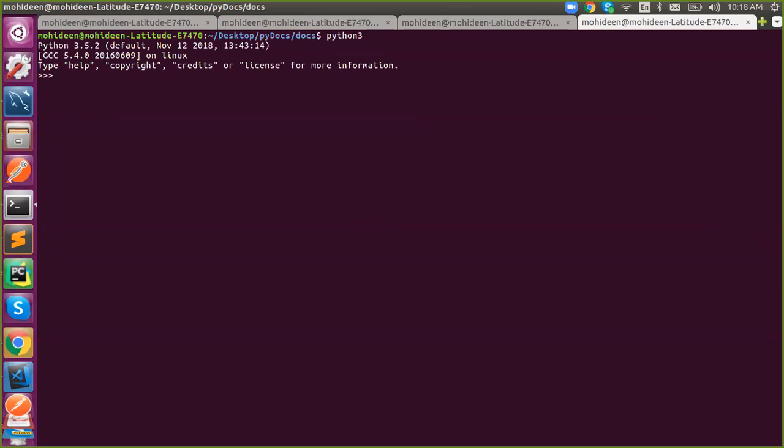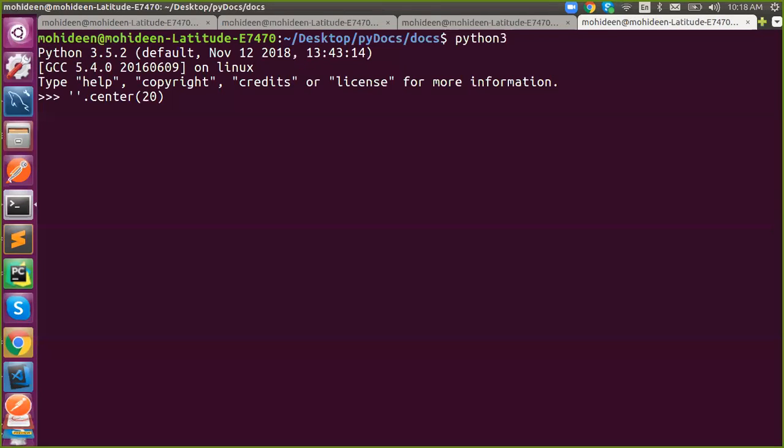now we have seen center. Here we know that width is required. Width is one argument, and the second is the fill character. How do I know that first is width and second is fill character?